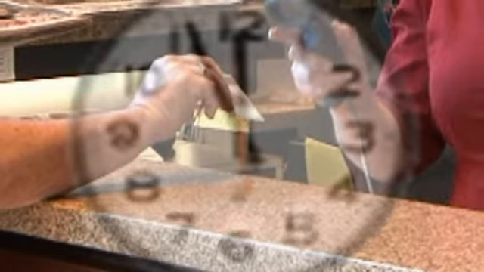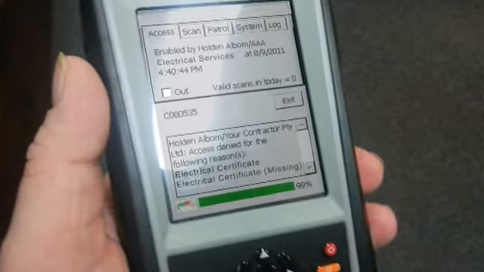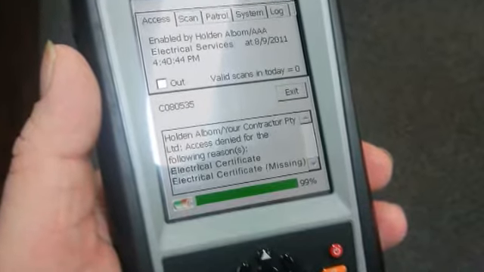More importantly, if there is a compliance issue on scanning, Smartek will advise you immediately. You'll have a choice of denying access or allowing access with an alert. You're still in control of who enters your site.